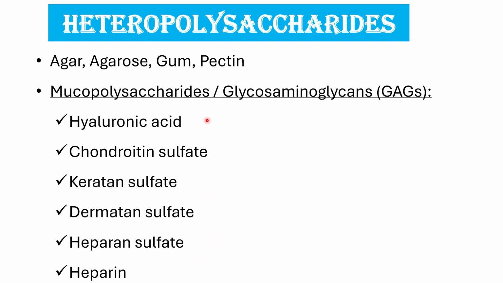We need to study the names of GAGs, their composition, their functions, and clinical applications. We shall discuss shortly about agar, agarose, pectin, and gums.